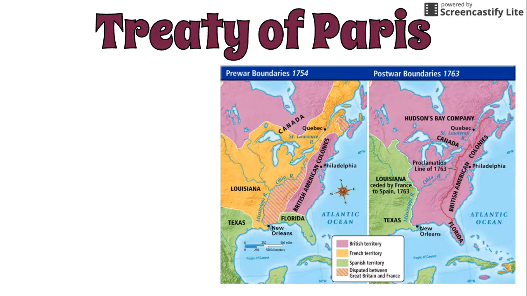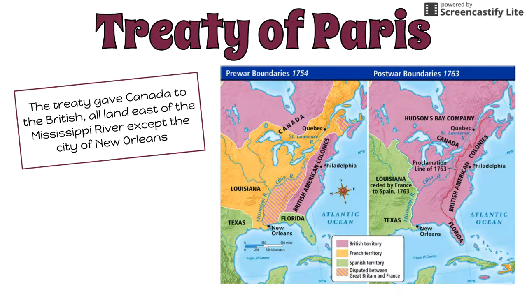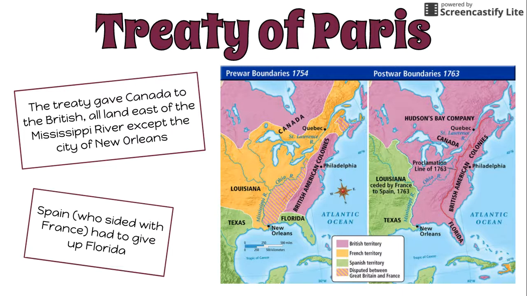So the Treaty of Paris was signed to officially end the war, and it significantly changed the layout of the Americas. The treaty gave Canada to the British. All the land east of the Mississippi River also belonged to Britain, except for the city of New Orleans, which remained under French control. And then Spanish Florida also was given to the British because Spain had allied itself with France, and so since they lost the war, they had to give up Florida.